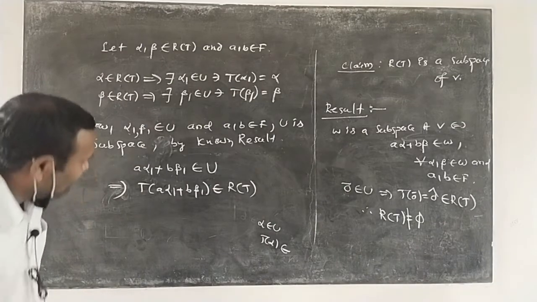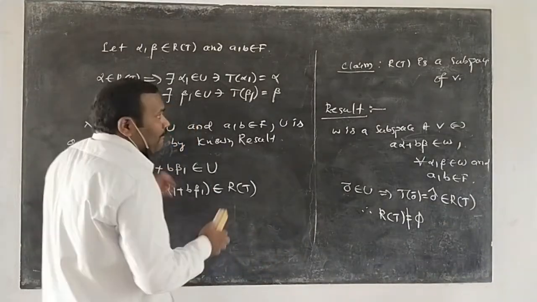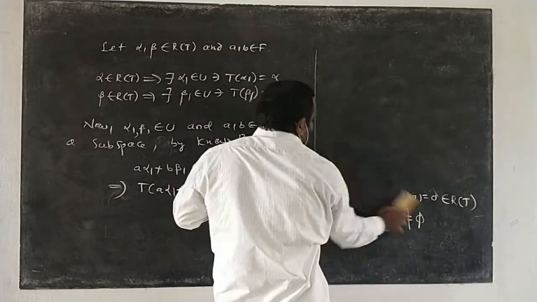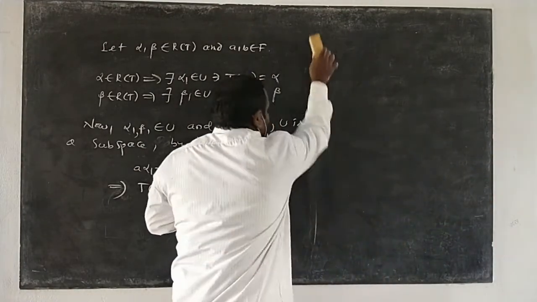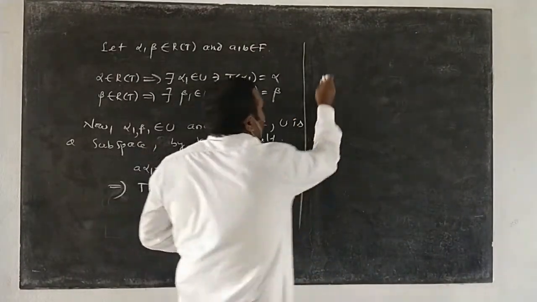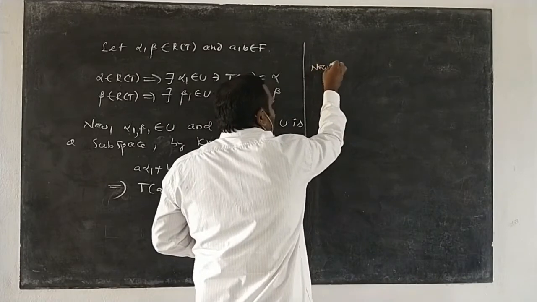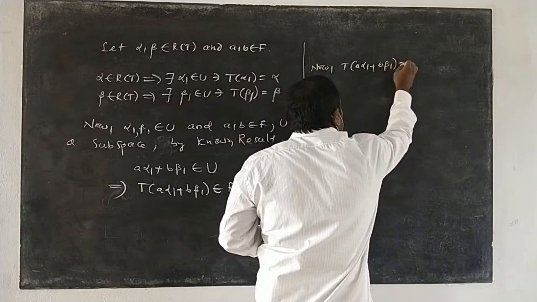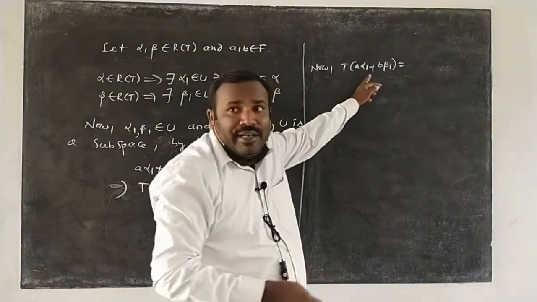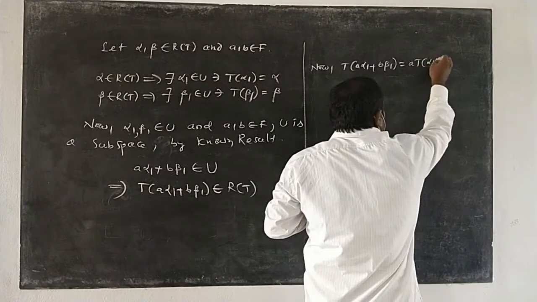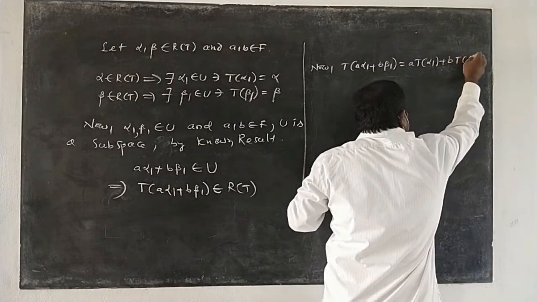Actually, what is T of a alpha 1 plus b beta 1? By the definition of linear transformation, this can be written as a into T of alpha 1 plus b into T of beta 1.